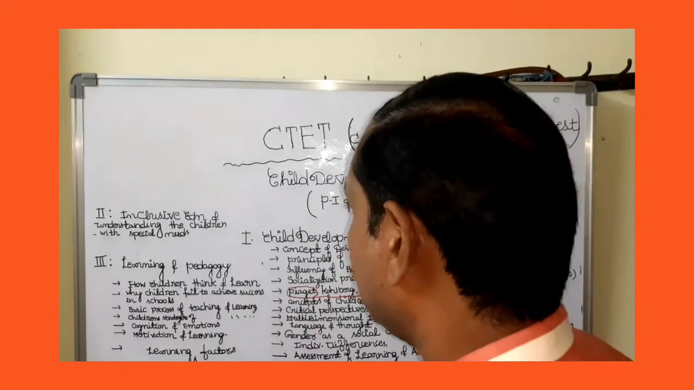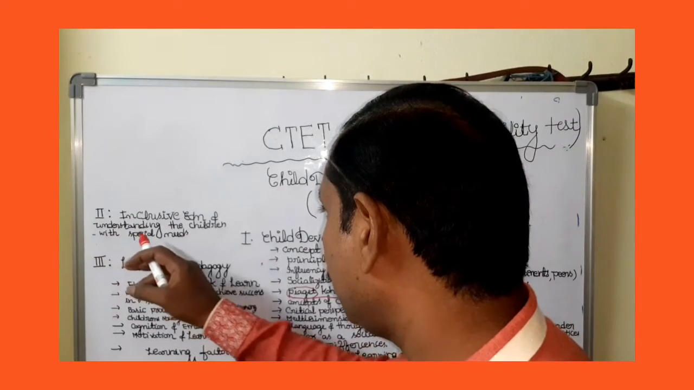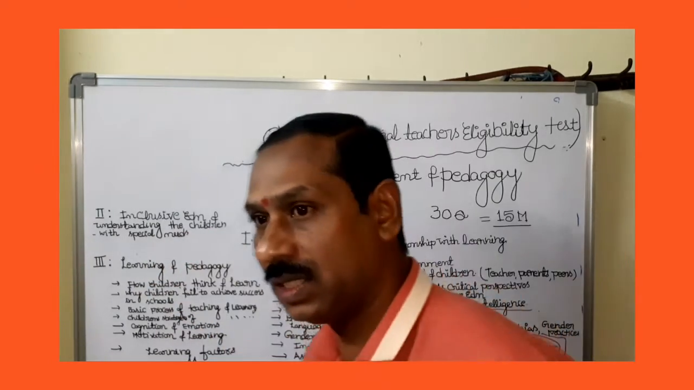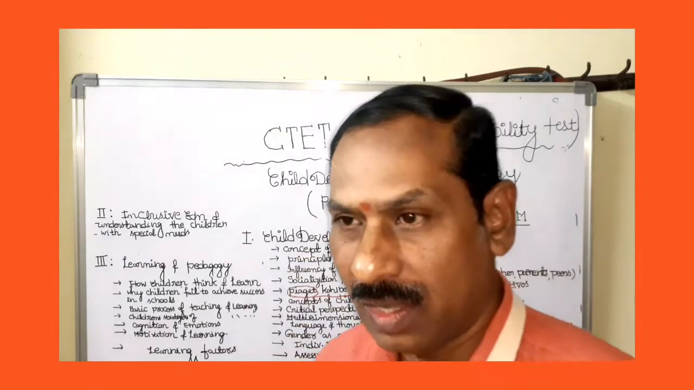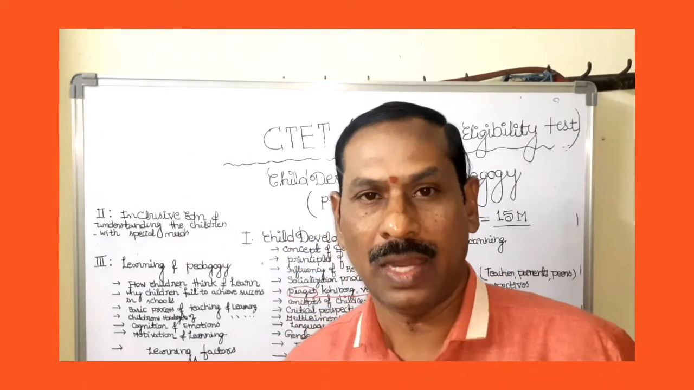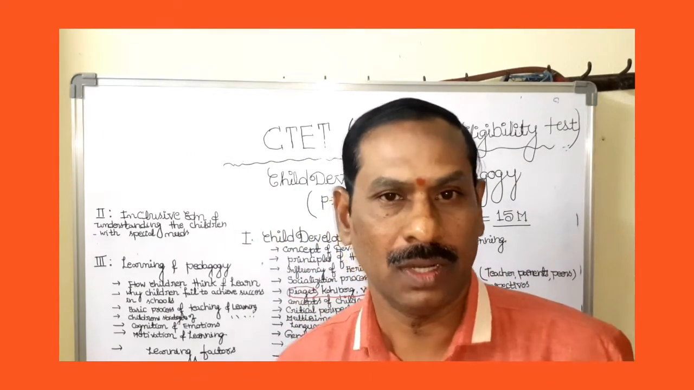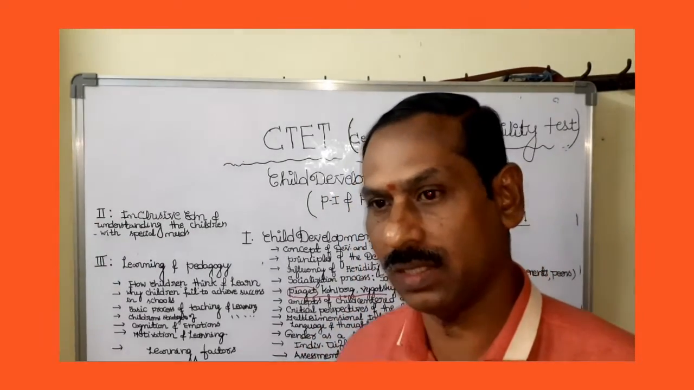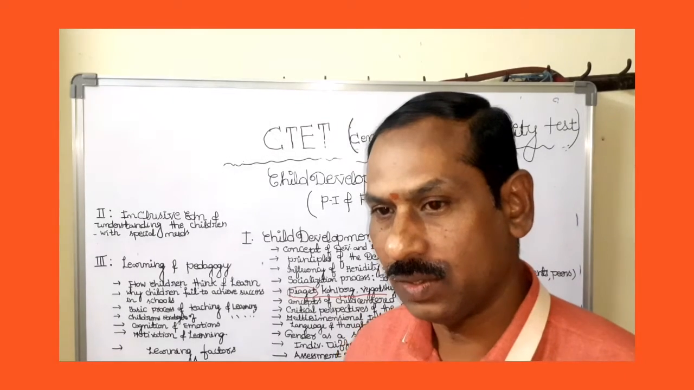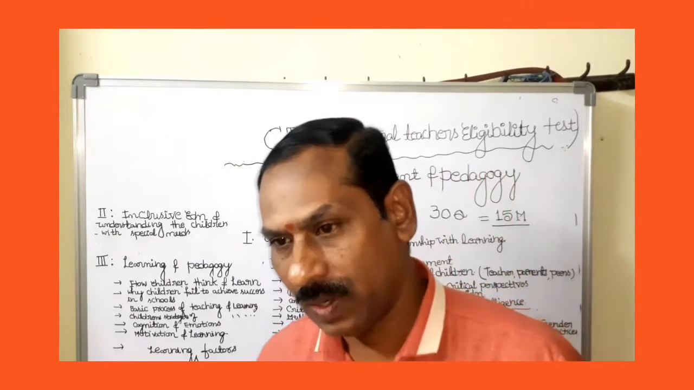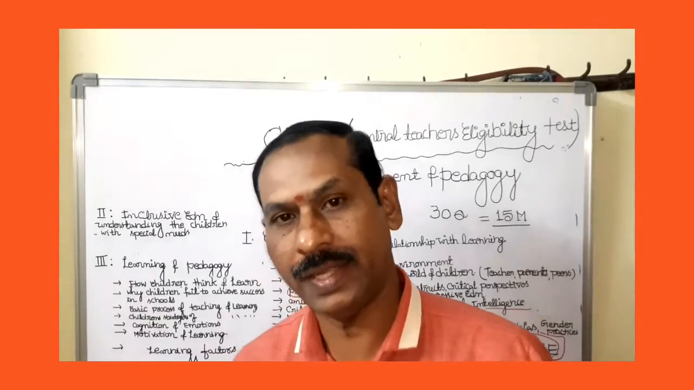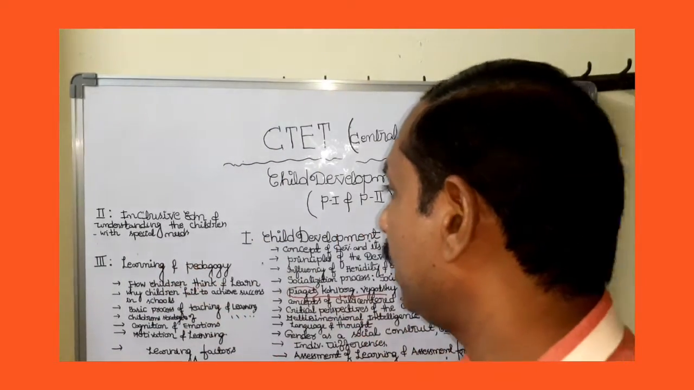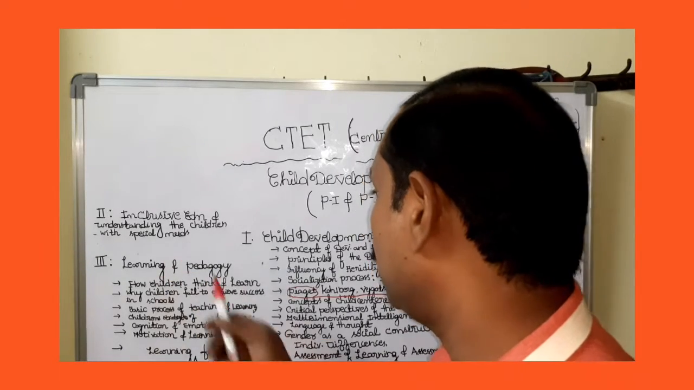Teachers Eligibility Test. The next unit comes under inclusive education, understanding the children with special needs, like visually challenged, mentally challenged, and orthopedically challenged persons. Those children's needs, their IQ levels, their participation, their education, and their curriculum will be discussed in this inclusive education and understanding the children with special needs.